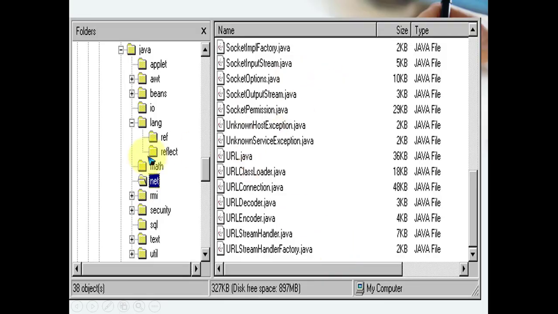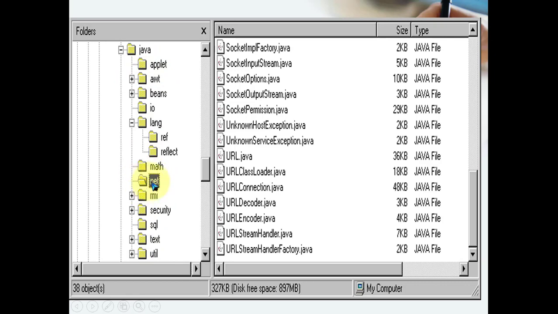Look here, this is the older version of the Java packages, Java 1.5. Here your java directory is available. This is the java package, and inside java we have applet, awt, beans, io, lang, then math, net, rmi, security, sql, text, util. So some of the packages are listed here.